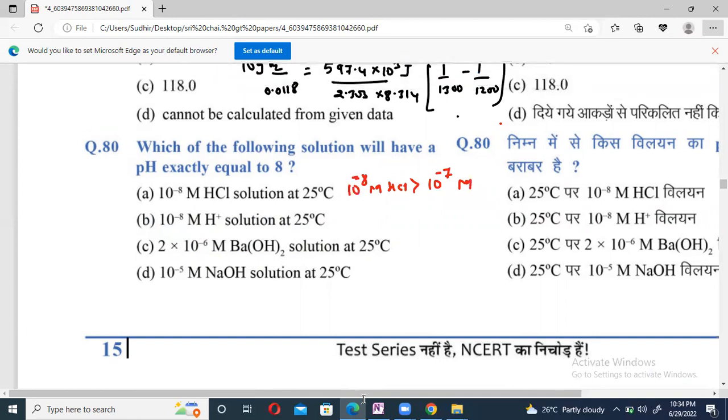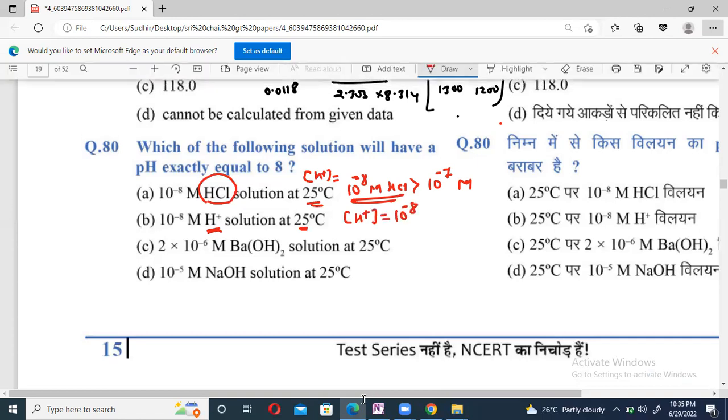And if you find the pH for HCl, it is less than 7, and for this one we are getting equal to 7, right? So I can say in this case at 25 degrees centigrade the concentration of H plus is equal to 10 to the power of minus 8. Second case, beta, 10 to the power of minus 8 molar H plus ion at 25. See, if it is HCl at 25, this concentration will be greater. But when it is only H plus ion at 25, indirectly we can say the concentration of H plus ion is equal to 10 to the power of minus 8 molar.